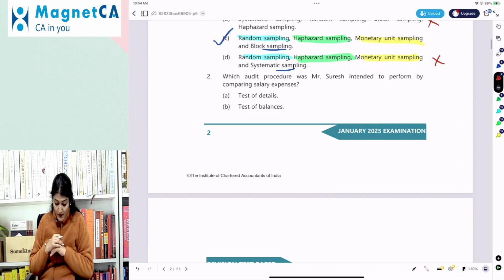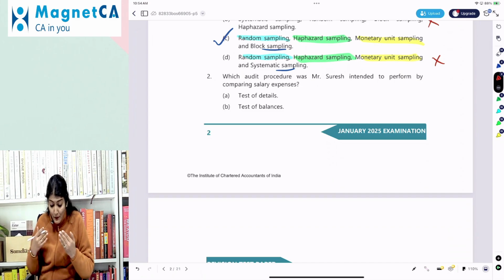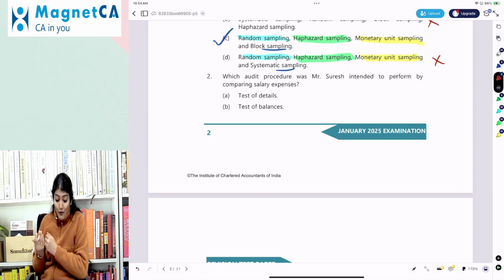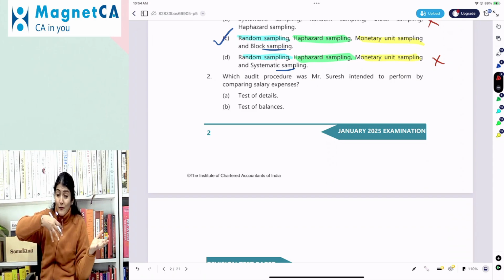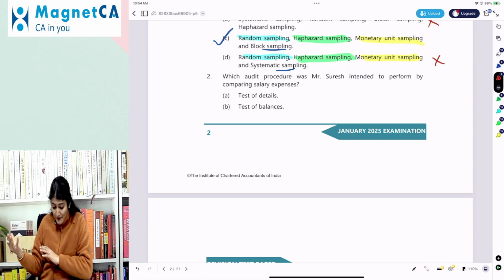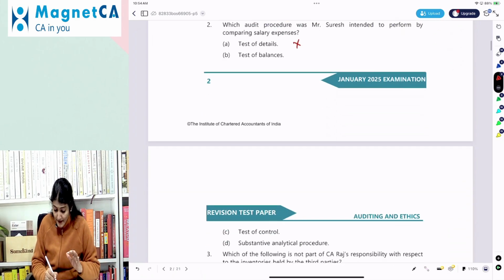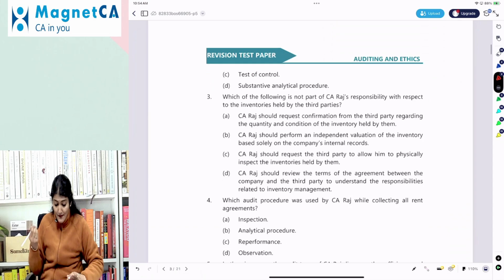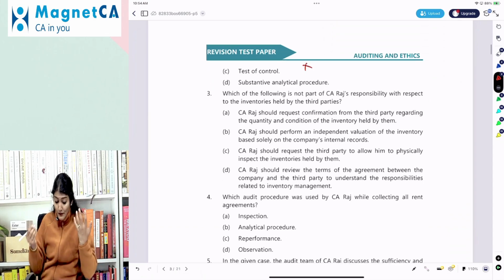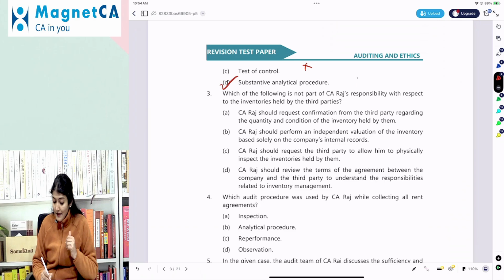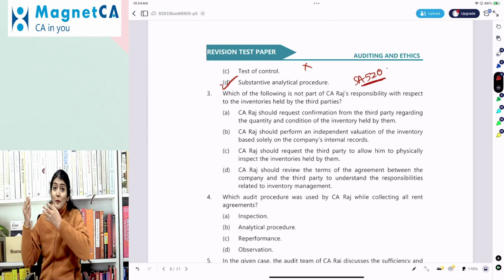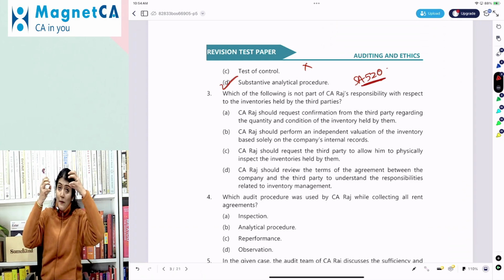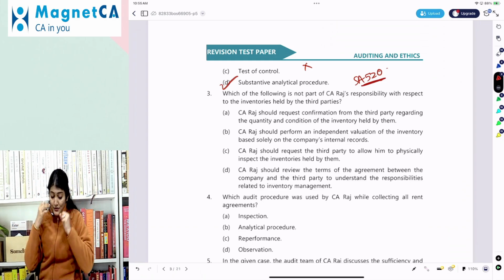Okay, right. Which audit procedure was Mr. Suresh intending to perform by comparing the salary expense of the current year with that of the previous 5 years? Is it test of detail? No. Is it test of balances? No. Is it test of control? No. It is the substantive analytical procedure as per SA 520, which can be performed either by doing the comparisons or by checking the relationships.